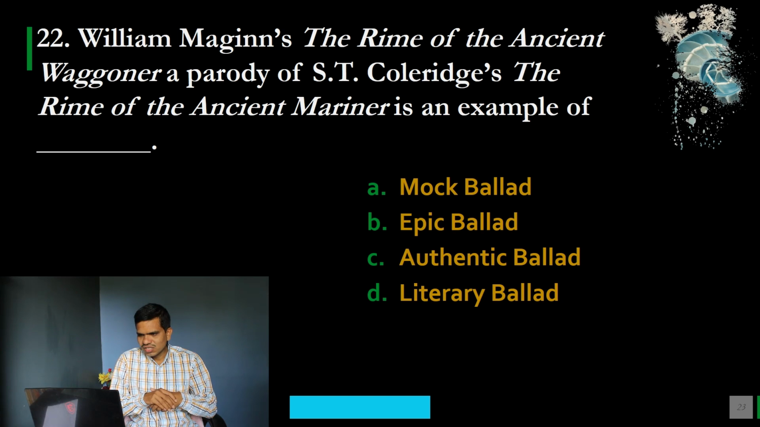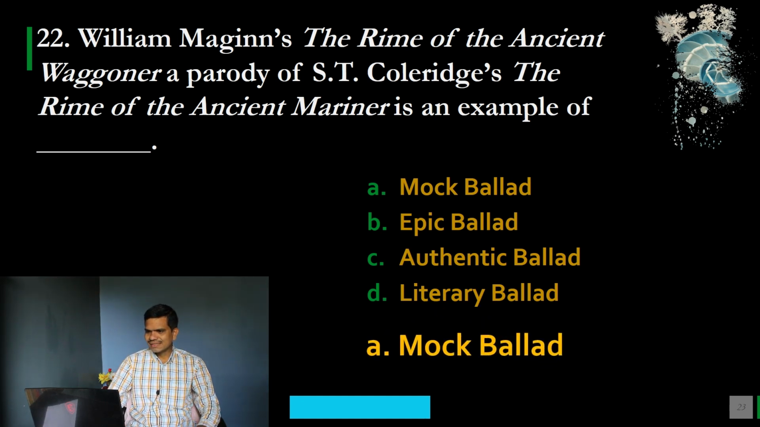Next, the last question. William Maginn's The Rime of the Ancient Waggoner, a parody of S.T. Coleridge's The Rime of the Ancient Mariner, is an example of dash. Options are A, mock ballad; B, epic ballad; C, authentic ballad; and D, literary ballad. It's a very simple question. I hope you got the correct option. Note down your option, and the correct option is A, mock ballad. So William Maginn's The Rime of the Ancient Waggoner, a parody of Coleridge's The Rime of the Ancient Mariner, is nothing but a mock ballad.